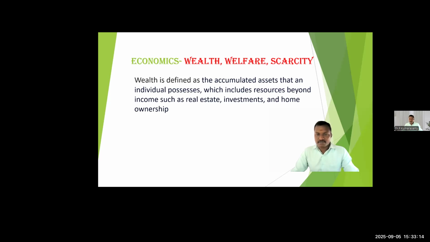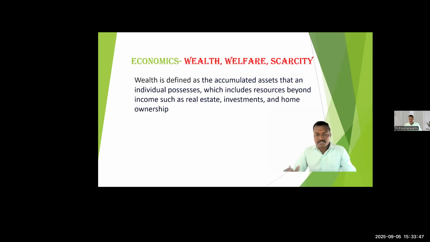So, individual wealth. If you take one community, one group of people's accumulated assets, or the accumulated assets of a nation, it depends on whose assets are taken: for an individual, individual wealth; for a nation, national wealth; for a community, community wealth. So wealth is accumulated assets.